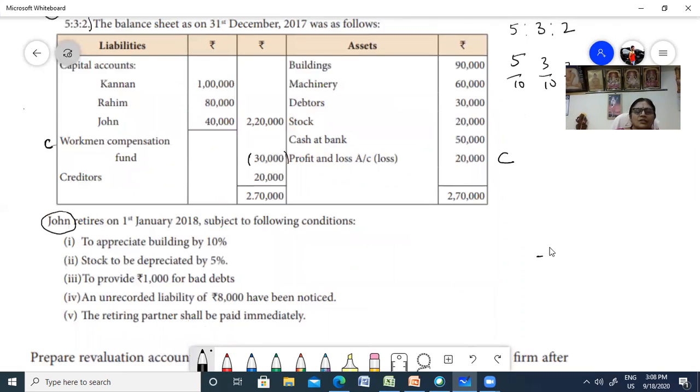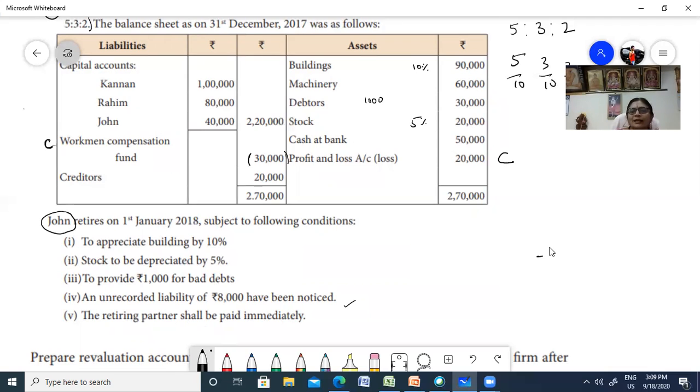John retires on 1st January 2018. You have to appreciate the building by 10%. Depreciate the stock by 5%. Provide bad debts of 1,000. Then an unrecorded liability of 8,000 is to be brought into account. This is a new thing that you have to bring in for revaluation.